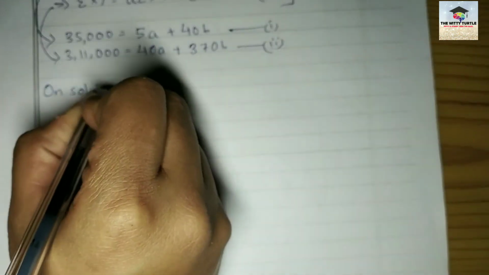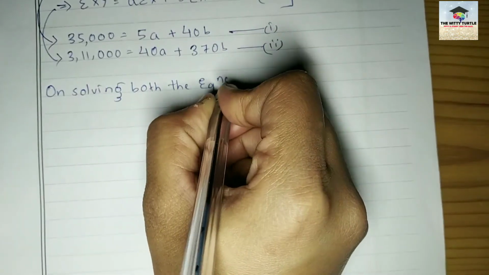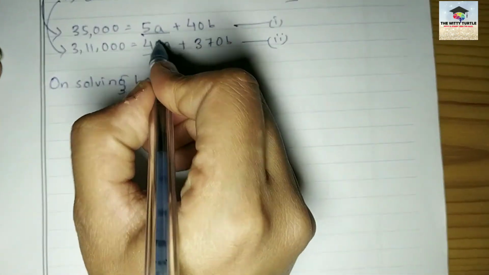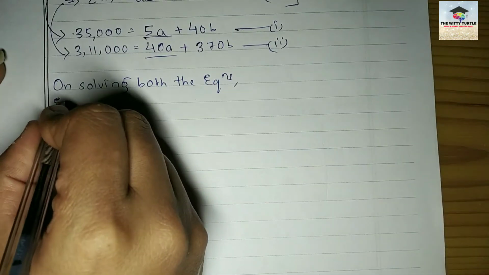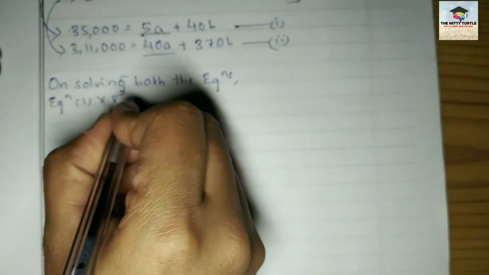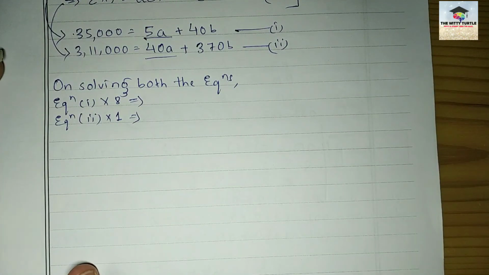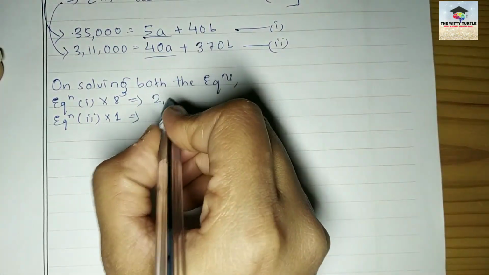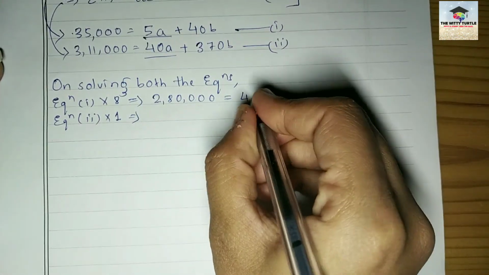On solving both the equations, so how will you solve? 5a and 40a, you have to cancel these two. How will you do that? Simply multiply 8 in the first equation. Equation 1 into 8. Equation 2 into 1, right? This equation will be as it is. So after multiplying 8, it will be how much? 35 into 8, 280. So it will be 2,80,000 equals 8 into 5 will be 40a.